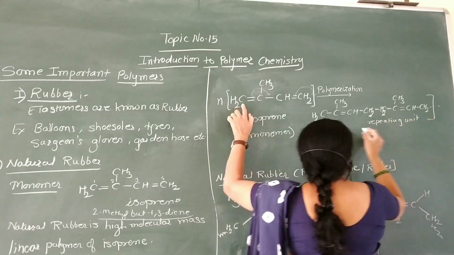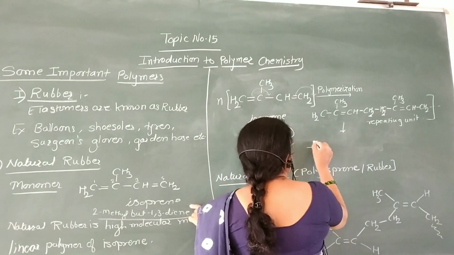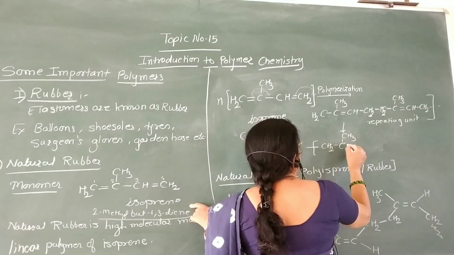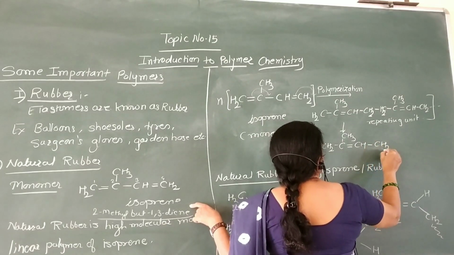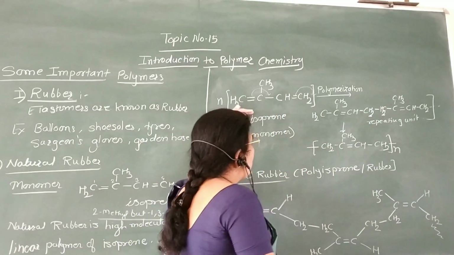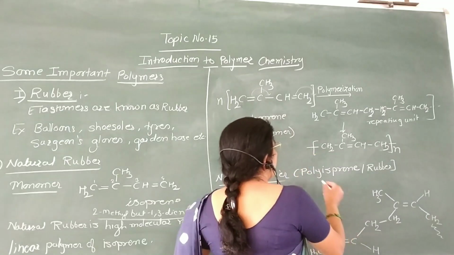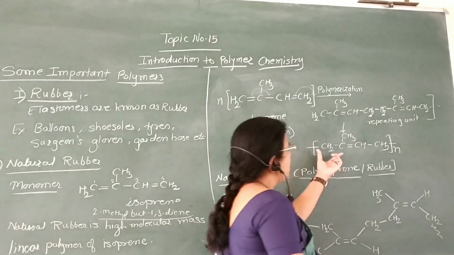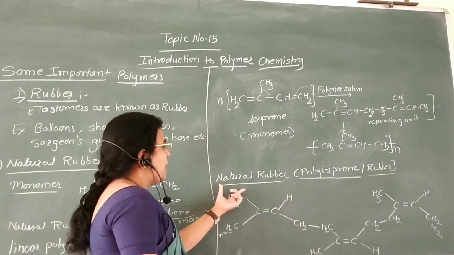And when this repeating unit undergoes polymerization, you will get natural rubber like this, CH2, CH3, double bond, CH2, n times. That is, a number of isoprene units get attached to each other to form natural rubber, or polyisoprene. This is the structure of natural rubber.